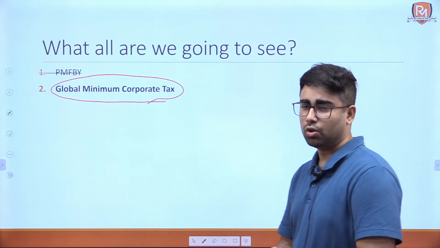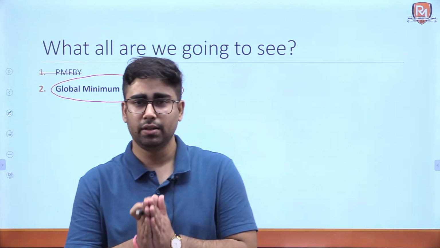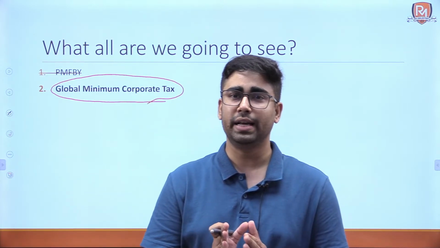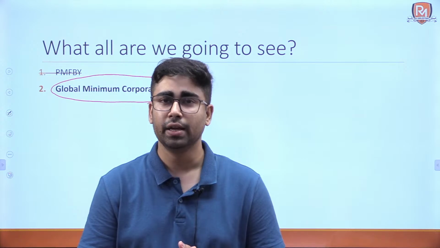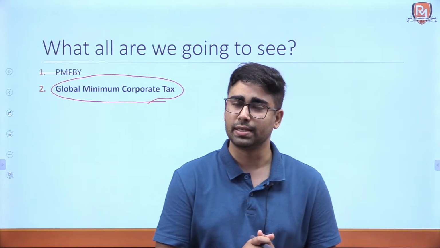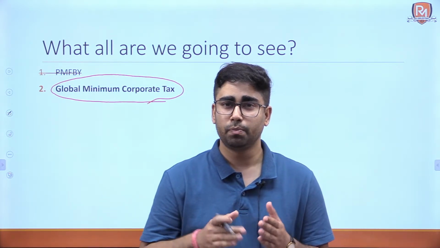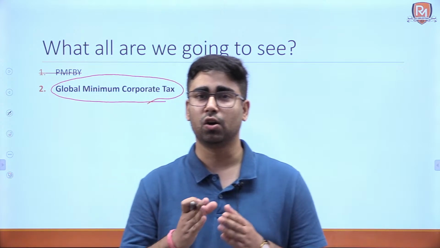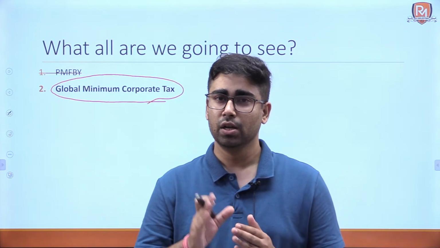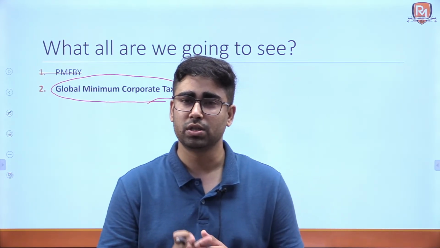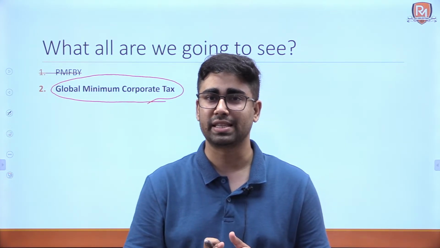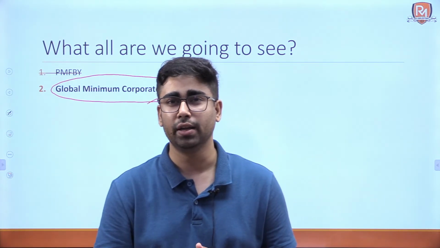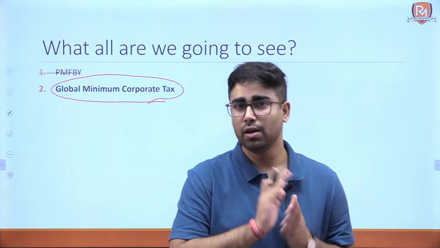Okay. So, first see that when the government is there, the government has to perform several different functions. It has to provide national security. It has to provide welfare to the citizens of the country. Now, for performing these functions, the government needs money to spend. So, that is why in government accounts, there is one side of expenditure that the government spends on some scheme or defense or national security, and then there is other side of receipt.